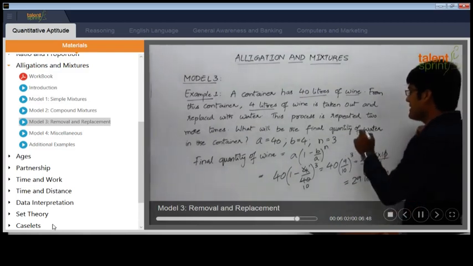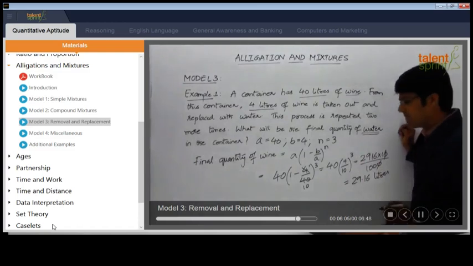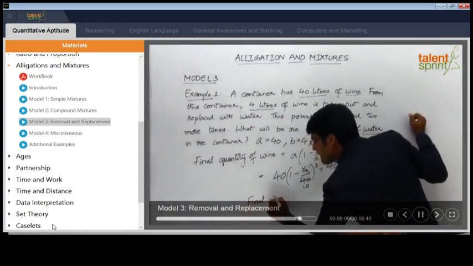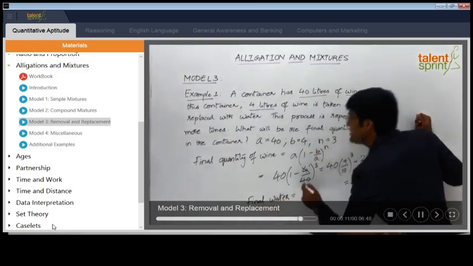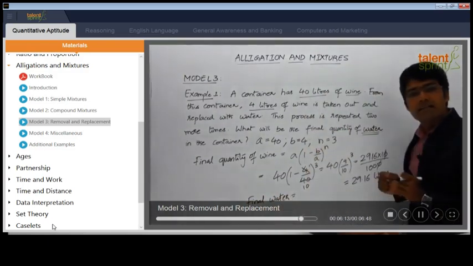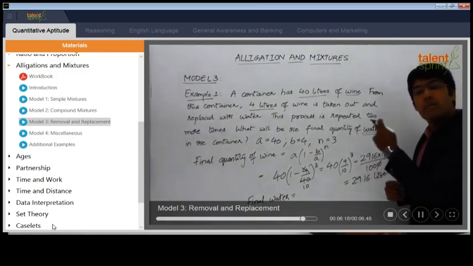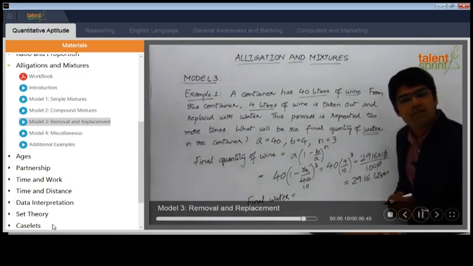But the question says find out the final quantity of water. So the final quantity of water can be taken as, see, the total quantity of the vessel is 40 liters. Out of these 40 liters, 29.16 is wine. So 40 minus 29.16 will give us the quantity of water.